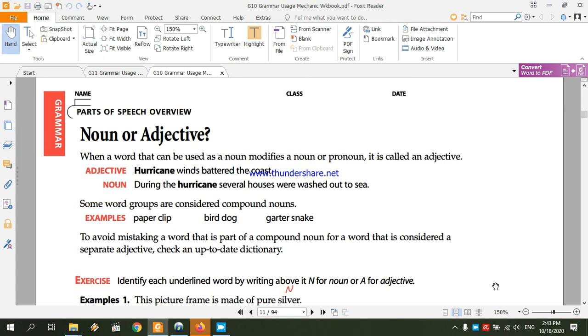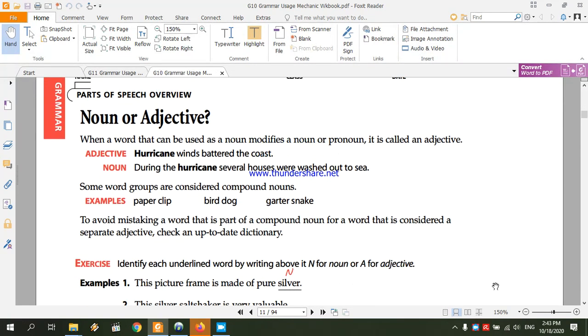Please open your grammar books on page 10. Nouns or adjectives. Okay, so before we begin, let's revise the concepts or the definitions of nouns and adjectives. A noun is a word that's used to talk about, to refer to places, things, persons, ideas, or objects. Adjectives, on the other hand, are words used to describe nouns or pronouns.